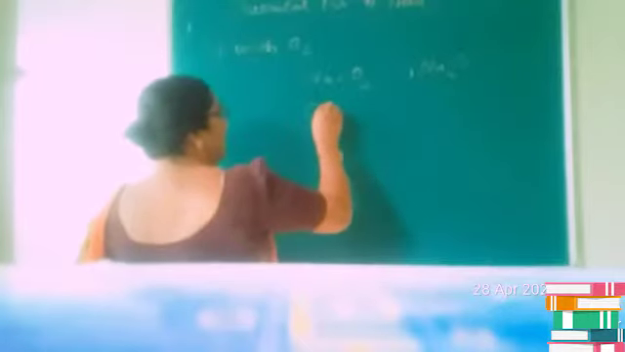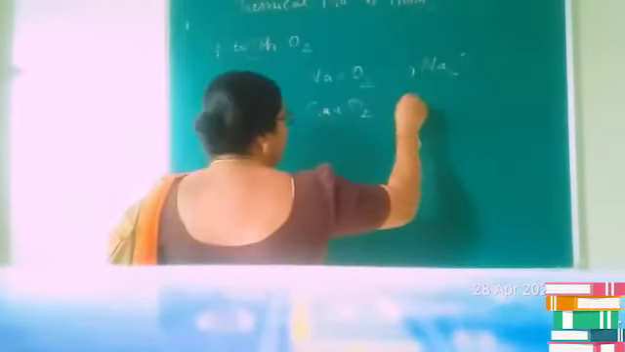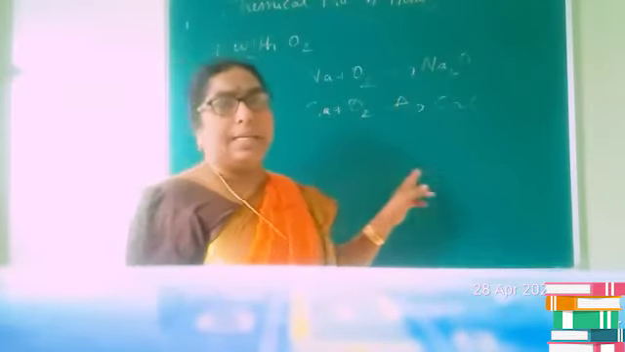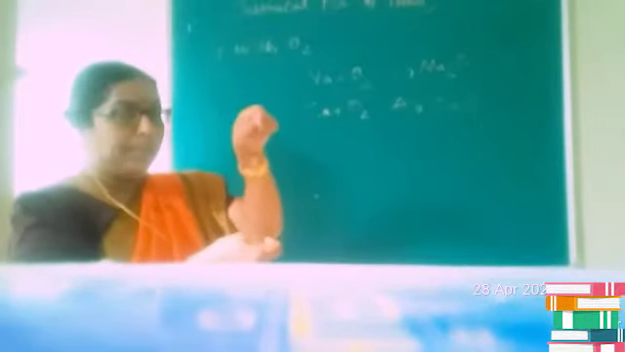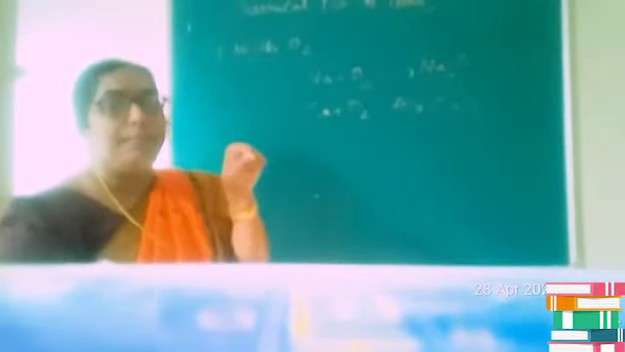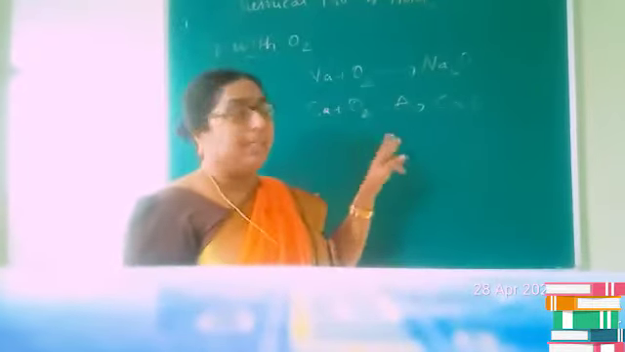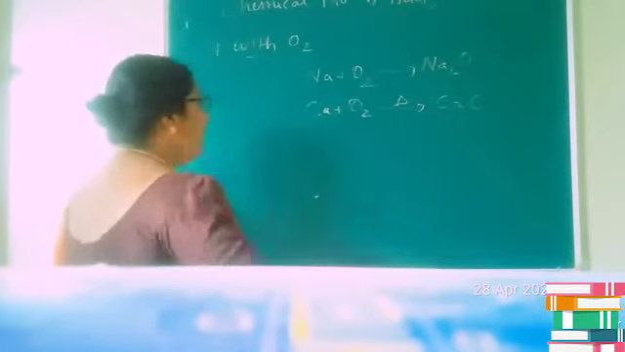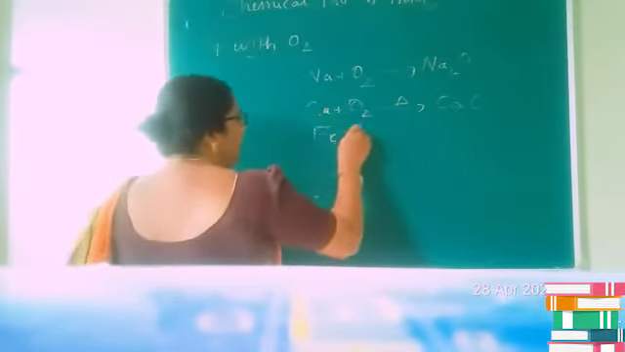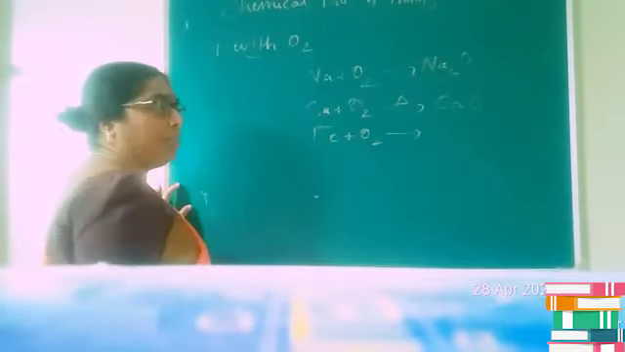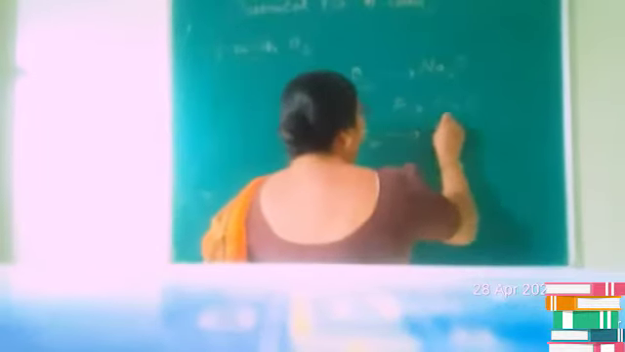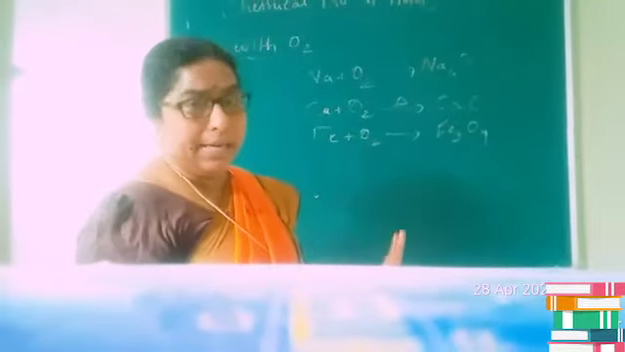On the other hand, calcium or magnesium combine with oxygen on heating and produce the corresponding oxide. You must have seen the experiment when you burn a magnesium ribbon. First you rub it with sandpaper so that the reaction can go faster, and this happens only on heating. On the other hand, iron does not burn in oxygen, but on continuous heating it reacts with oxygen and produces the heavy oxide of iron, that is Fe3O4.